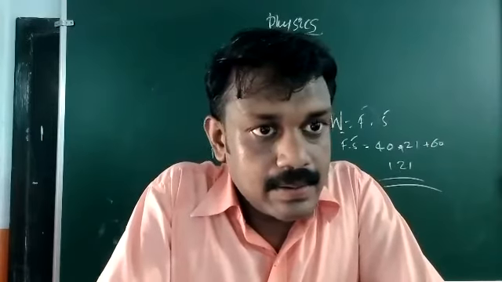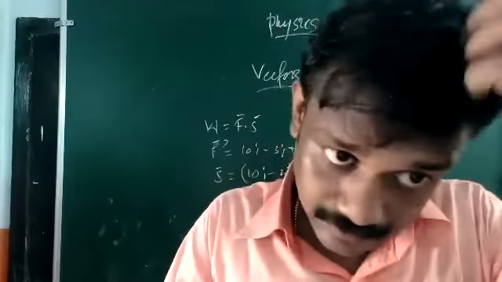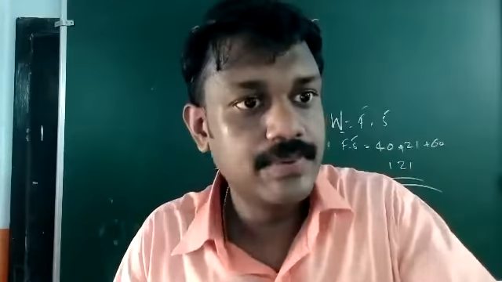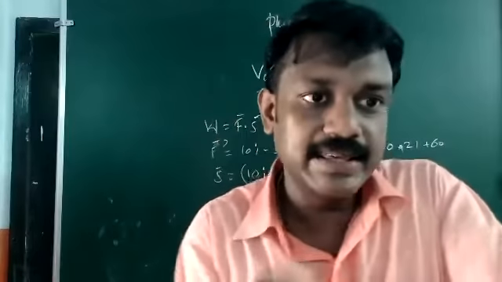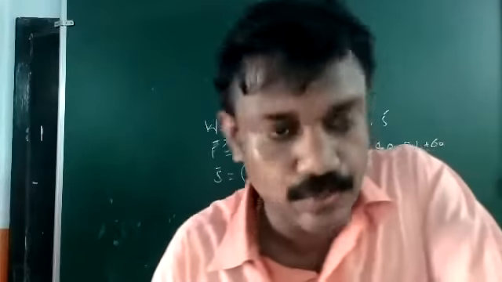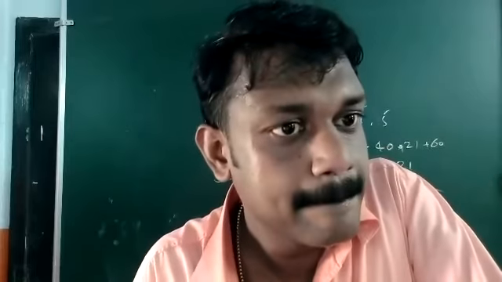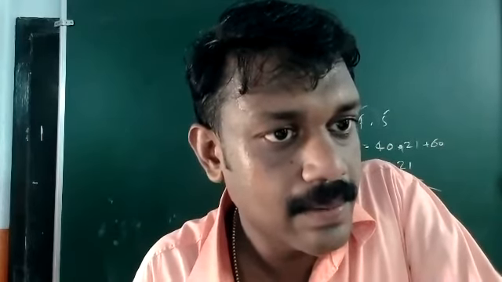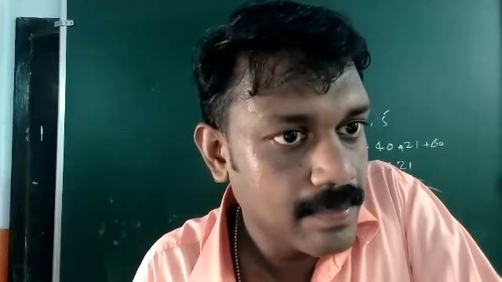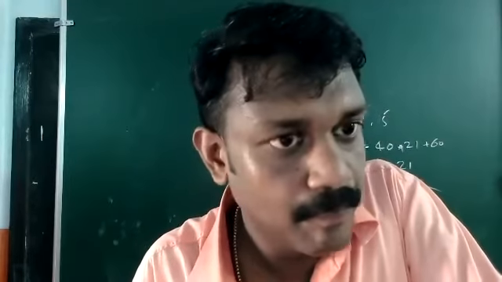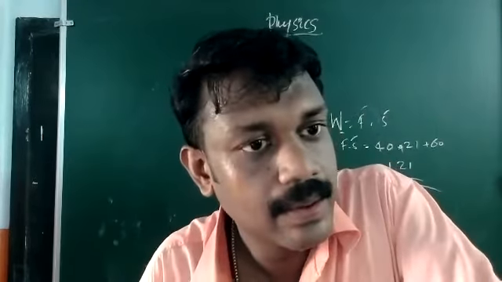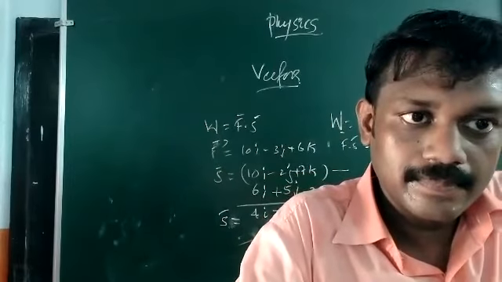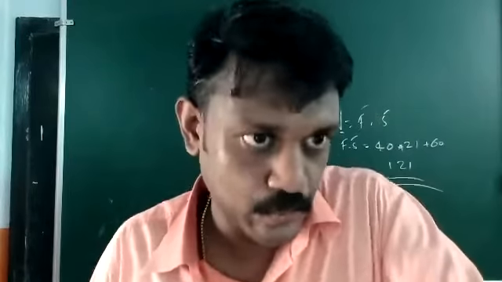Good afternoon, sir. Good afternoon. So, in addition of vectors, I have a doubt. Addition of vectors. What is the issue actually? Sir, to find the resultant, we have vector r equal to vector a plus vector b, and in the analytical method of vector addition, we have r equal to under root a square plus b square plus 2ab cos theta.